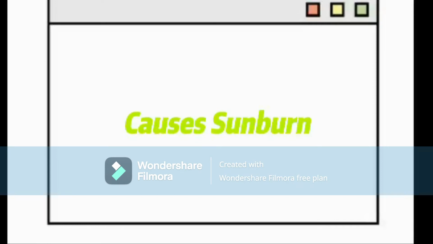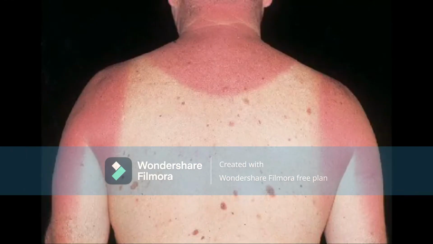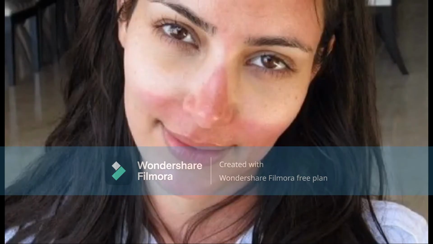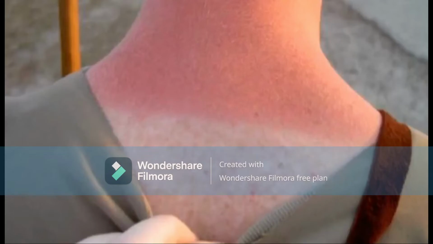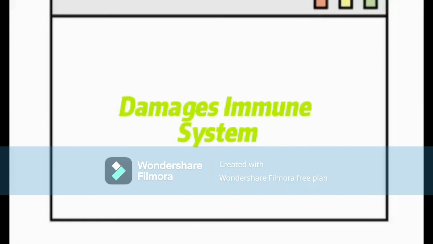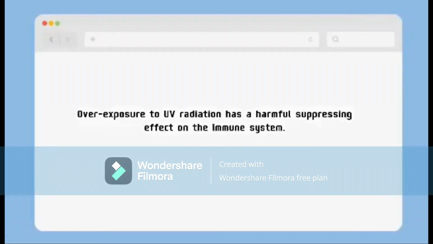Next is causes sunburn. UV burns the skin. Sunburn is a burn that occurs when skin cells are damaged. This damage to the skin is caused by the absorption of energy from UV rays. Extra blood flows to the damaged skin in an attempt to repair it, which is why your skin turns red when you are sunburned.